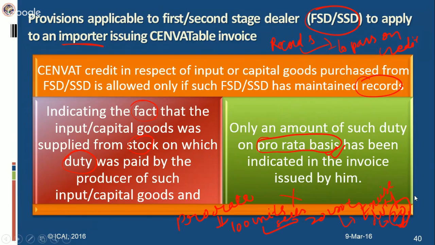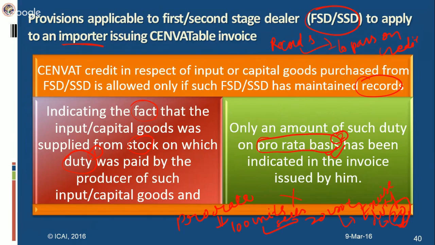So there are only 2 points which are to be noted in case of maintenance of records. The first one is duty paid stocks. The stock should be duty paid, from which duty has already been paid. And the second point is that only an amount of such duty on pro rata basis should be indicated in the invoice issued by him. So hope the amendments have become clear to you.